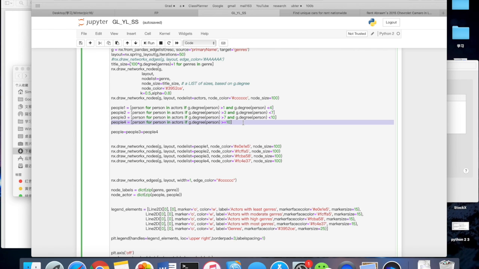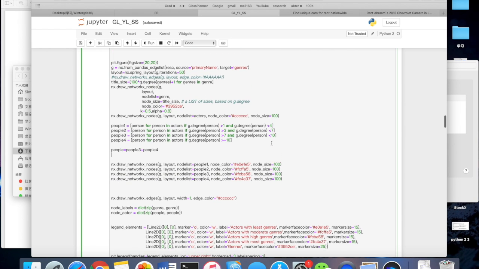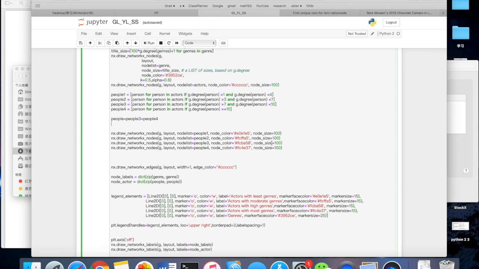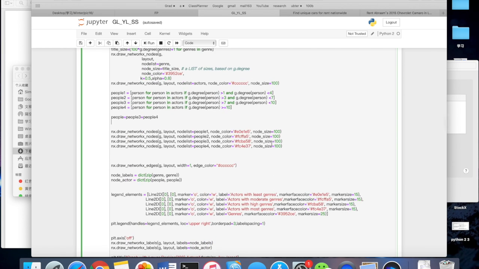And for the actors that have participated in 10 or 11 genres, which is really, really high, we decided to give them a node color of red. But as we can see later, for the bottom 100 actors, there aren't any actors that have played in more than 7 genres. So it will be just gray and yellow for this graph.